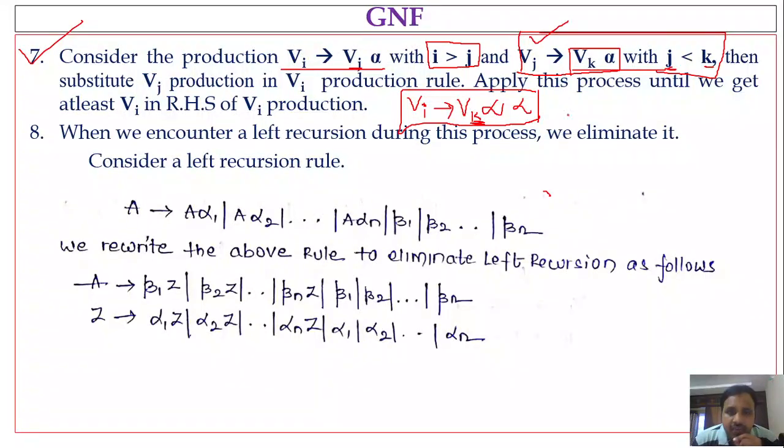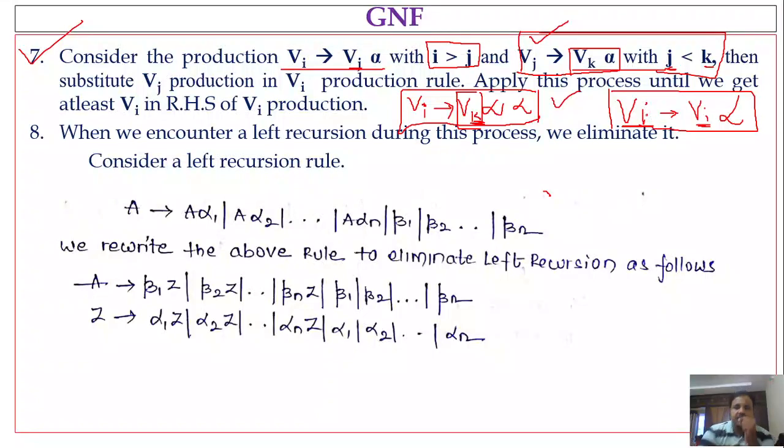If you observe this rule which I have written, I am having Vk in the right hand side. So I have to repeat this process until I get Vi denotes Vi alpha, like a production rule. So until the first symbol in the body of the production becomes equal to the head of the production, you have to repeat this process.